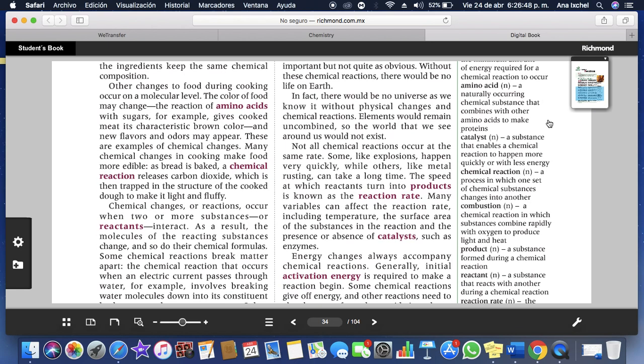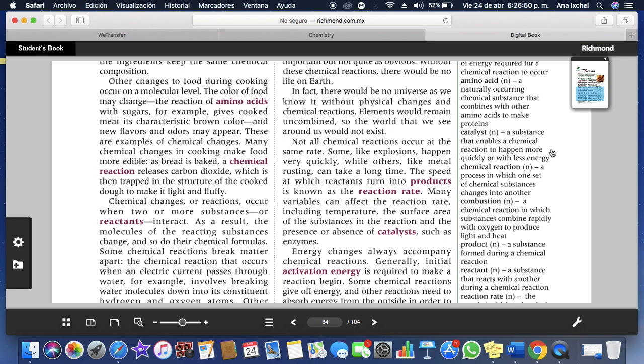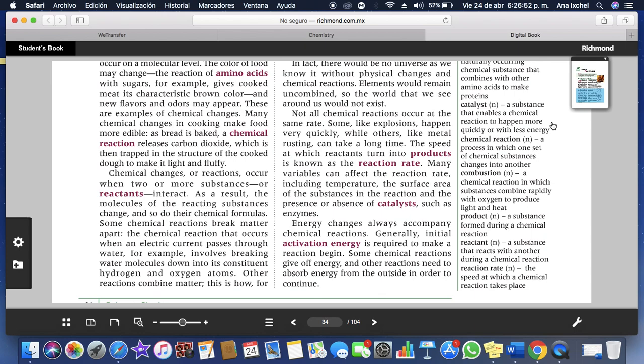The catalyst is a substance that enables a chemical reaction to happen more quickly or with less energy. The chemical reaction, that is a process in which one set of chemical substances change into another.